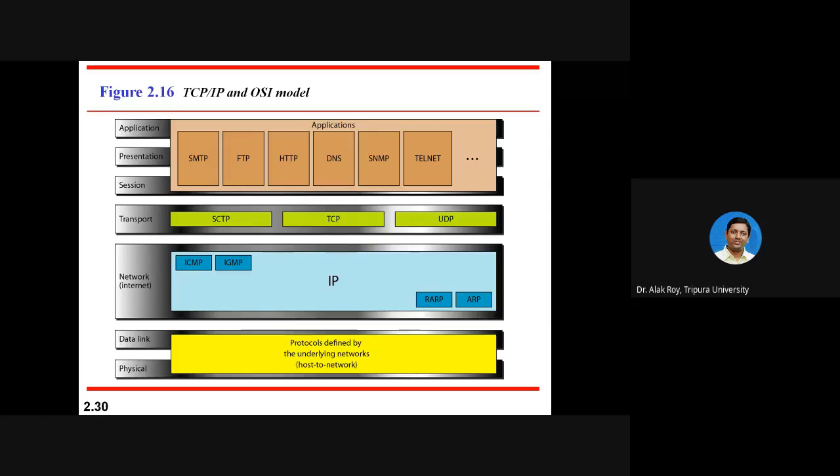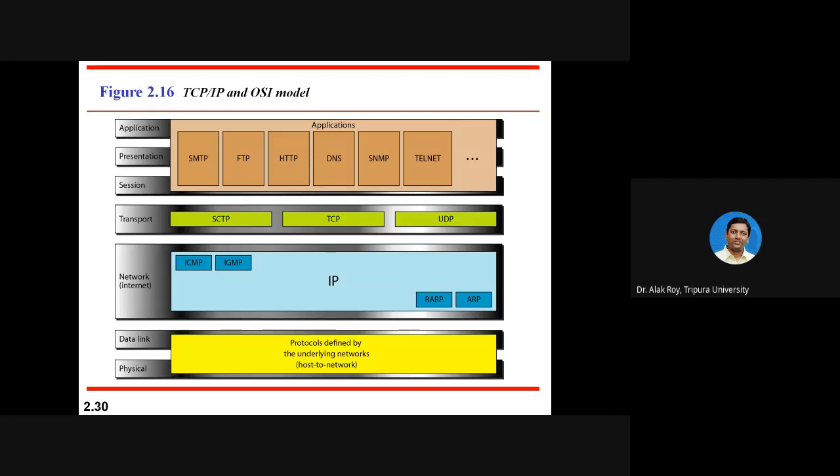So see in the figure, when the TCP/IP model is compared with OSI model, how it is presented. See, physical and data link together are protocols defined by the underlying networks, known as host to network layer. Then the network layer is the internet layer, where mainly it uses IP. IP here is internet protocol.